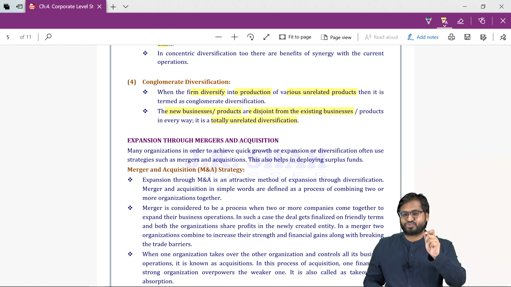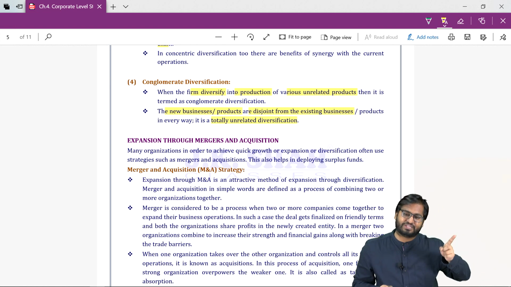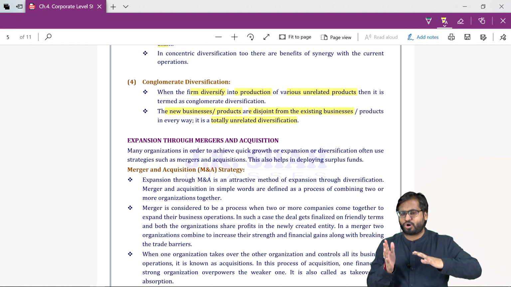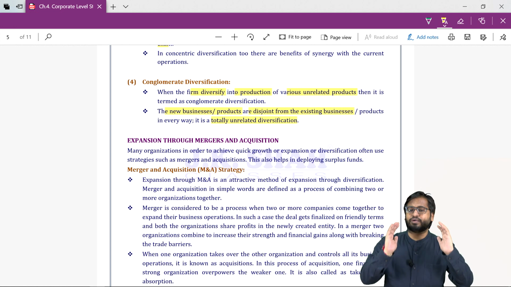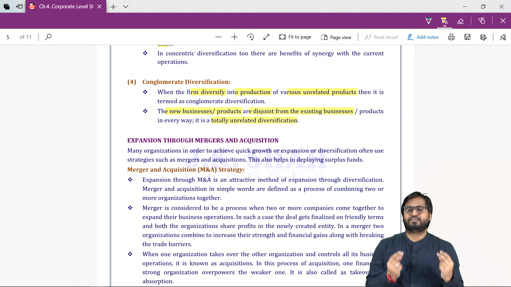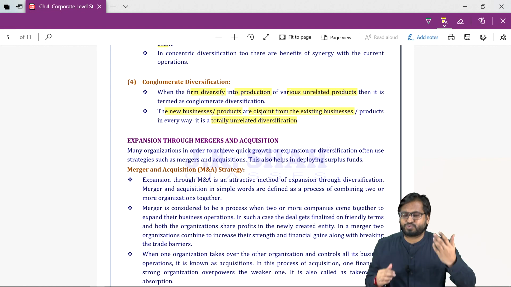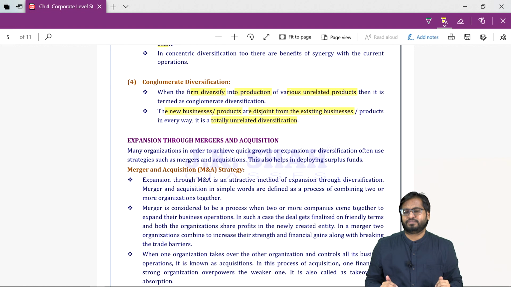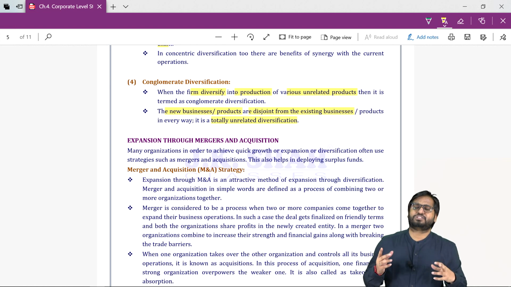Now think, if you start your business from scratch, that is diversification, don't you think it is time consuming? Don't you think it will require many more investments? And to establish ourselves in that particular business, we will require patience. That is an organic way of growth, the long cut. But if you want to grow quickly, what will you do? You will merge with or acquire some other company. So this is called a vertical merger. It is an inorganic way of growing your business, a shortcut.